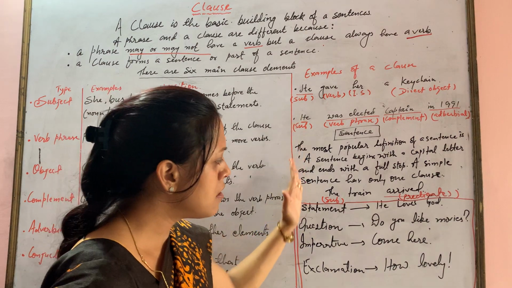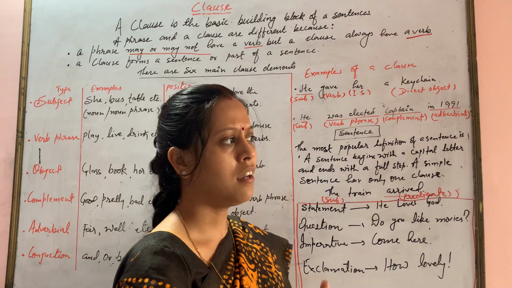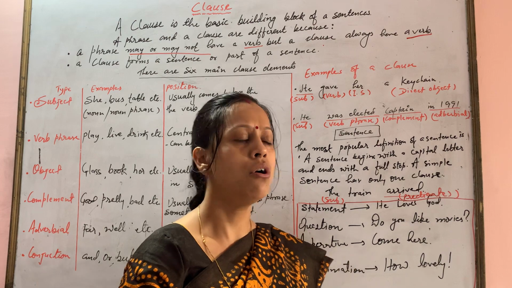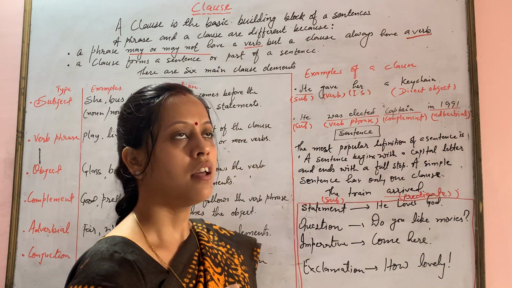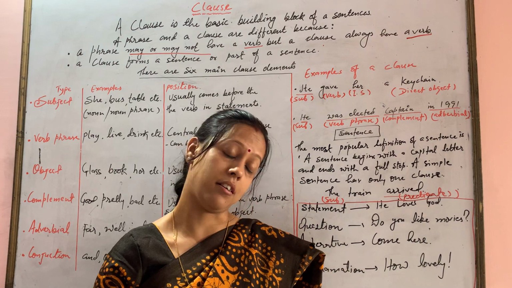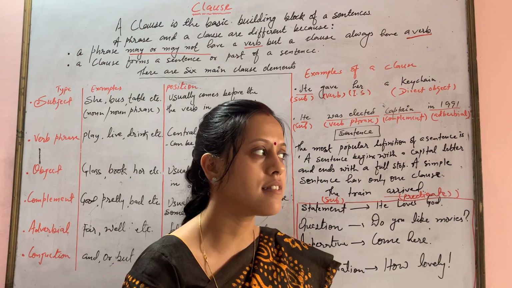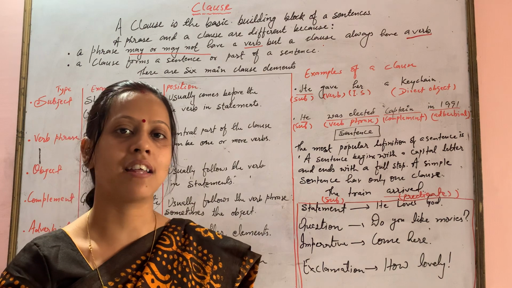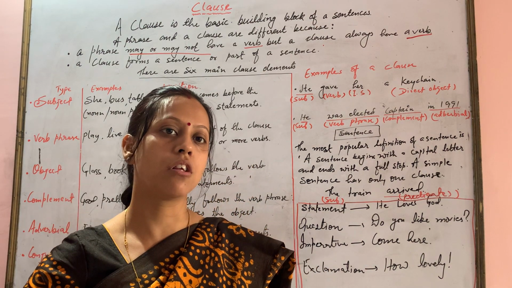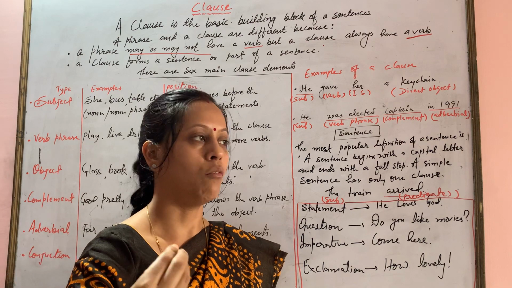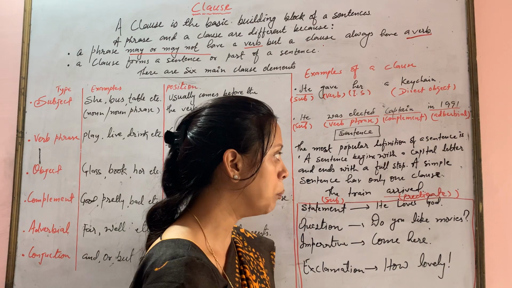Now there is a basic thing that most of you know, but for those who don't know, what is a sentence? The general definition of a sentence is that a sentence has a subject and a predicate. It begins with a capital letter and ends with a full stop. This is what we learn in standard 1 and 2.